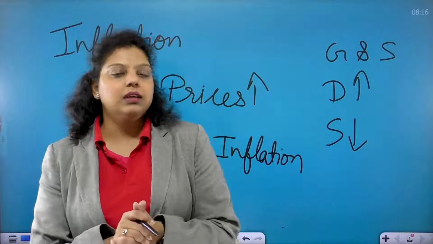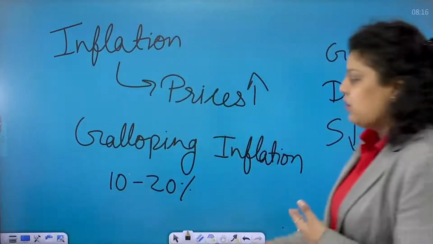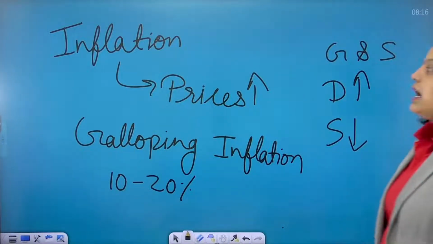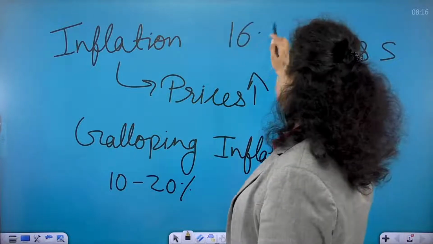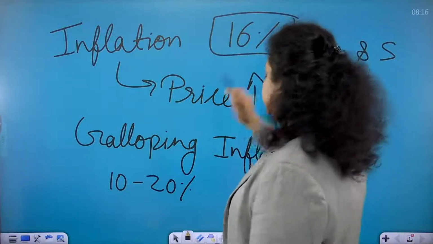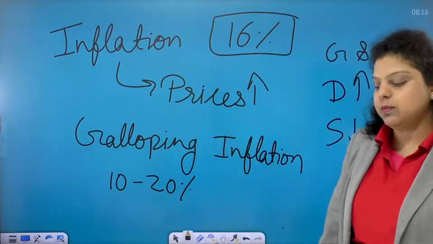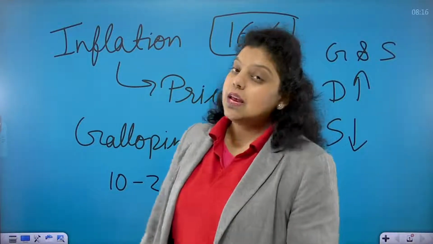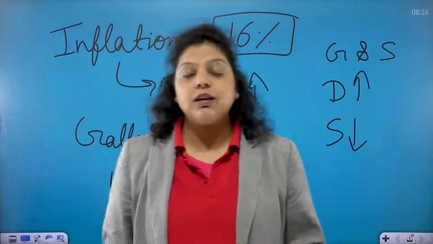In our country, at the time of economic reform, we reached galloping inflation. Around 16% inflation was there in the country. When inflation comes between the range of 10 to 20%, it becomes a warning for the Central Monetary Authority, that is RBI in our country, and the government.